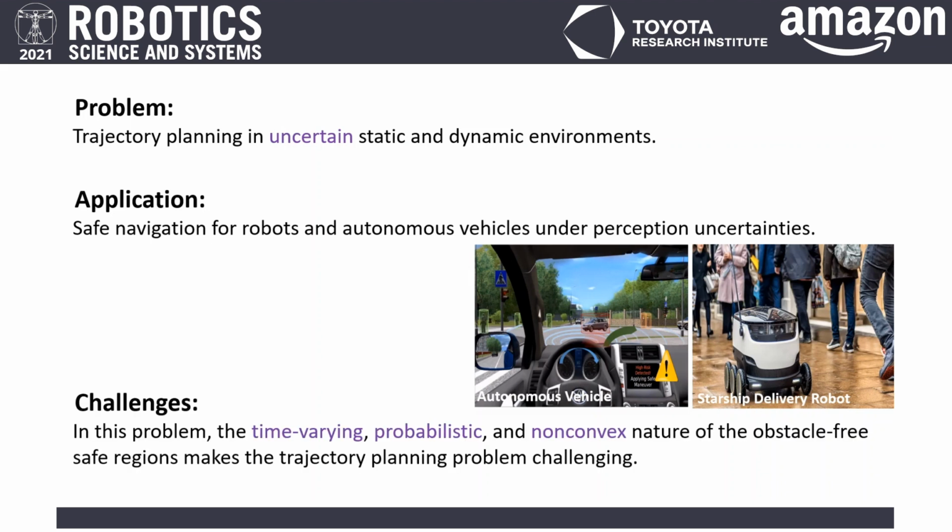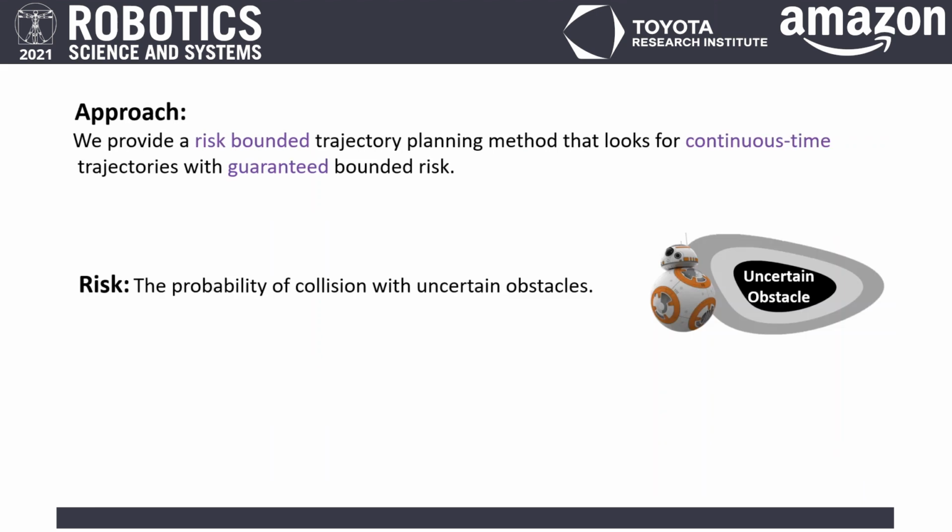In this problem, the time-varying, probabilistic, and non-convex nature of the obstacle-free safe regions makes the trajectory planning problem challenging. To address trajectory planning in uncertain environments, we provide a risk-bounded trajectory planning method that looks for continuous-time trajectories with guaranteed bounded risk. In this problem, risk is defined as the probability of collision with uncertain obstacles.